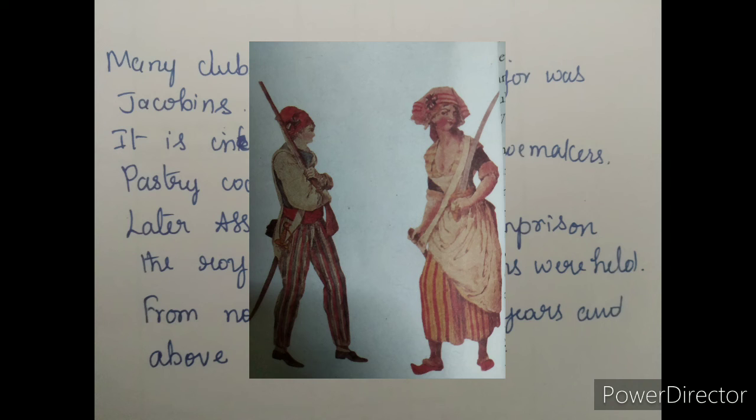The members of the Jacobin Club belonged mainly to the less prosperous sections of society. They included small shopkeepers and artisans such as shoemakers and pastry cooks, which I already explained to you. Their leader was Maximilien Robespierre. A large group among the Jacobins decided to start wearing long striped trousers similar to those worn by dock workers. This was to set themselves apart from the fashionable section of society, especially nobles who wore knee breeches.